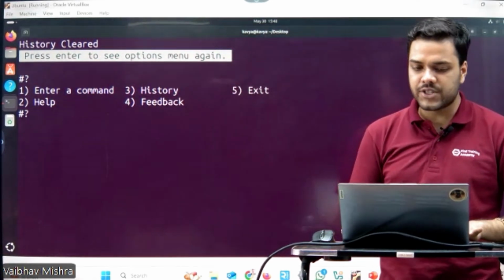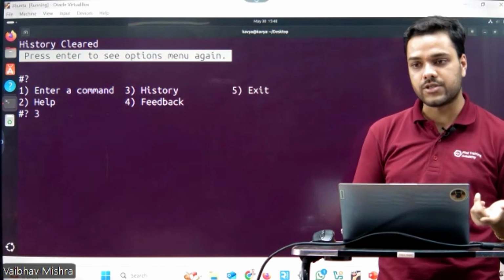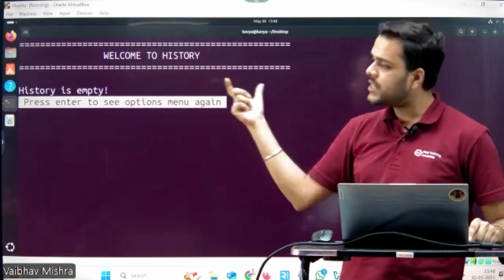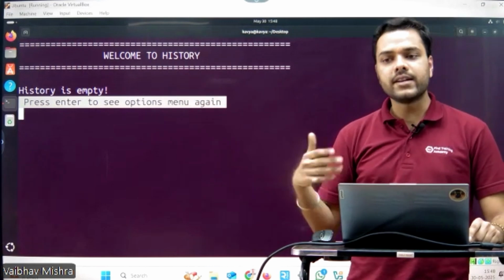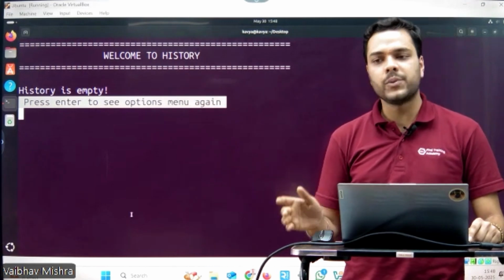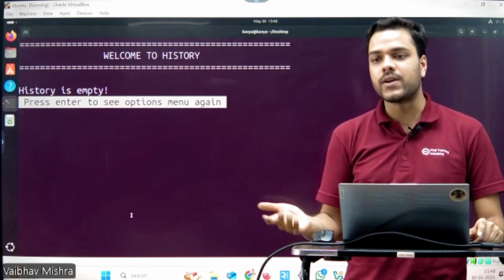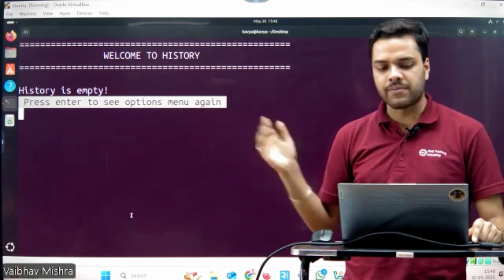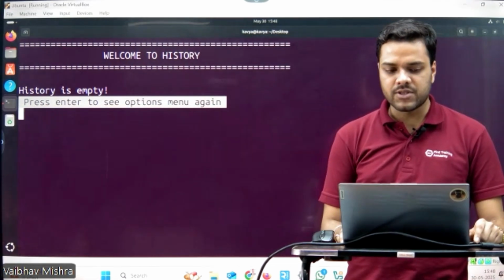So let's move to the history tree. Again, let's check if it contains a history or not. Pressing enter, you can see here it is displaying history is empty now. So this is how you can clear your history also. This is a key feature. If you don't want to display your searched examples to a colleague or user, what you can simply do is just clear your history. Press enter to see options again.